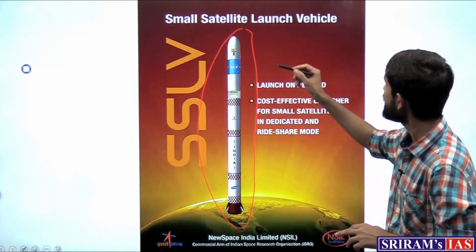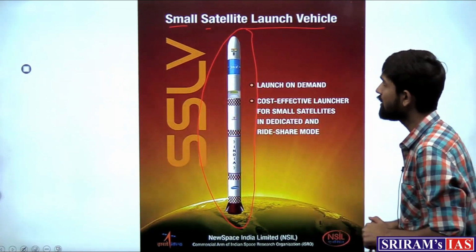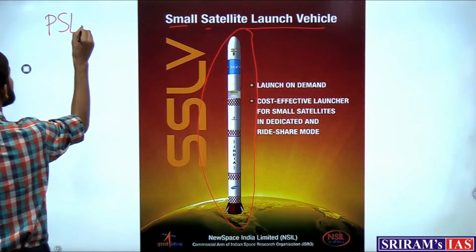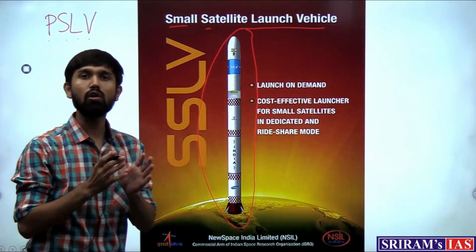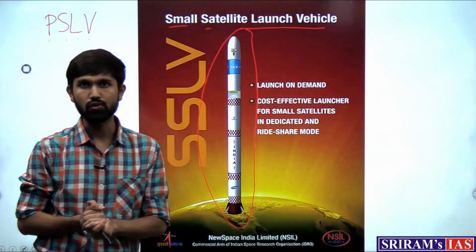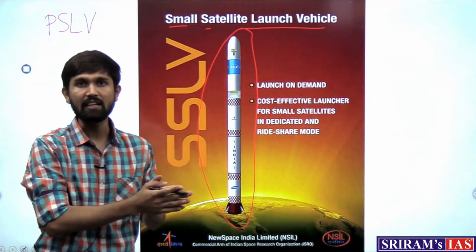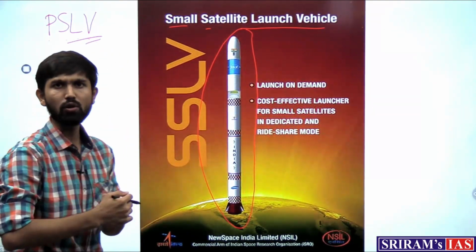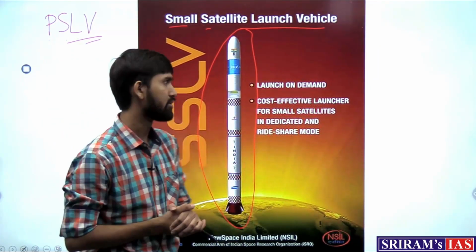So what is SSLV? SSLV, or the Small Satellite Launch Vehicle. Up until now we have had the PSLV, known as the Polar Satellite Launch Vehicle. This is also known as the workhorse of ISRO, which means that the majority of the satellites since the 1990s have been launched via the PSLV, including the Mars Orbiter Mission, the Chandrayaan missions, and many other missions like this.